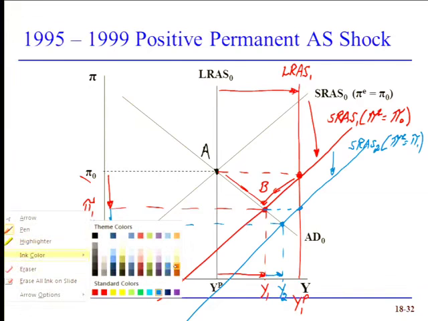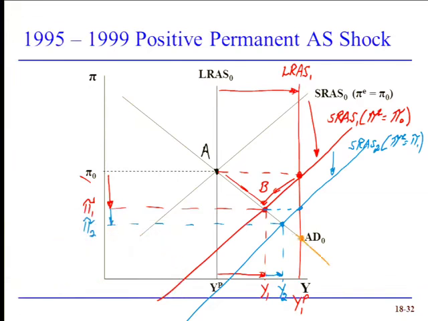And we know where we end up, right? It's always the intersection point of the relevant aggregate demand curve and the relevant long-run aggregate supply curve. So our short-run aggregate supply curve continues to shift down, with inflation expectations continuing to chase the declining actual inflation rate until we get to pi naught. At this point, economic output is now up at its new potential level, and the unemployment rate is now back to the natural rate of unemployment. So we're actually back to the same unemployment rate that we had at point A.